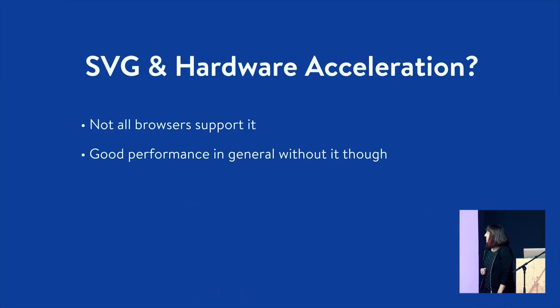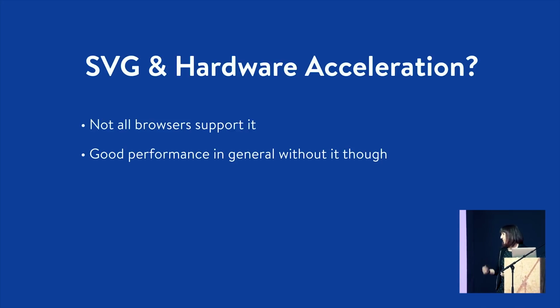SVG. All browsers support hardware acceleration on SVG. They are super small in file size though, so you often don't notice a huge performance impact. But the one place you might notice it is if you're doing anything with a lot of objects, like data viz. This is why a lot of data viz is done in Canvas and not SVG, because Canvas can be hardware accelerated. SVG currently, I believe, can only be hardware accelerated in Firefox, but it is one of those other things you can vote up on the browser feature support sites.